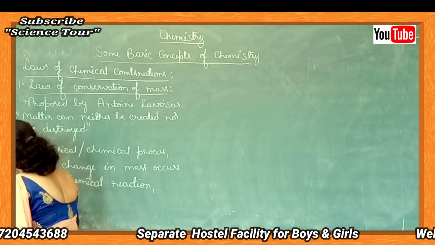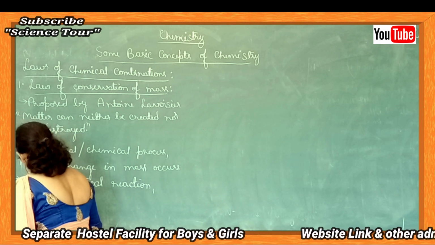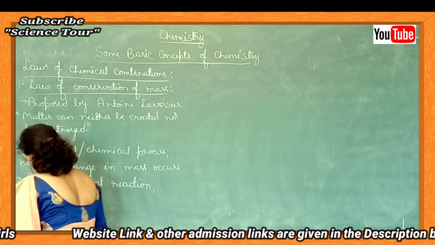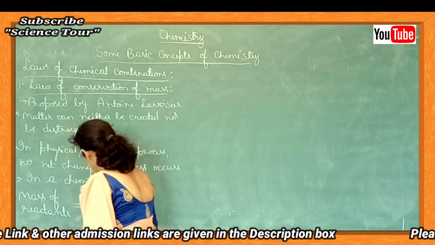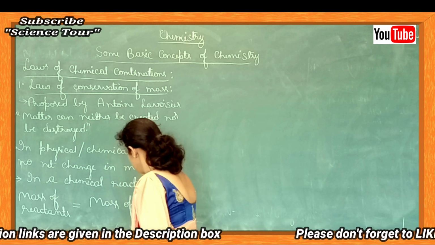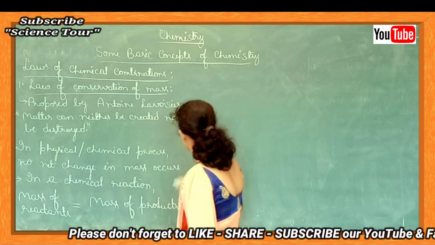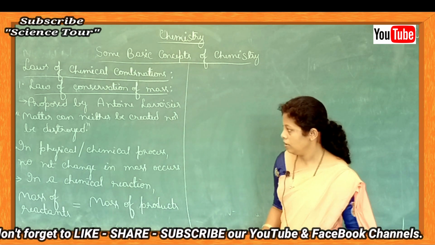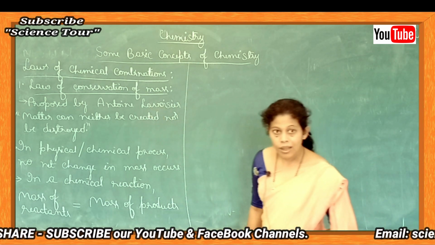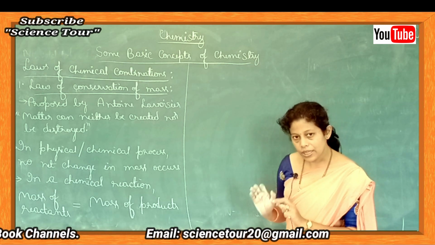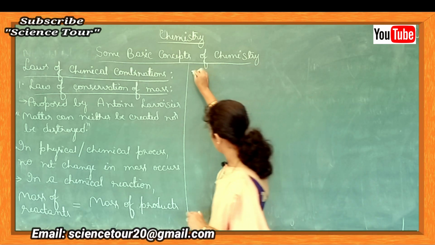That is, mass of reactants is equal to mass of products. Law is very simple. Matter can neither be created nor be destroyed. Let's study this law by taking an example.